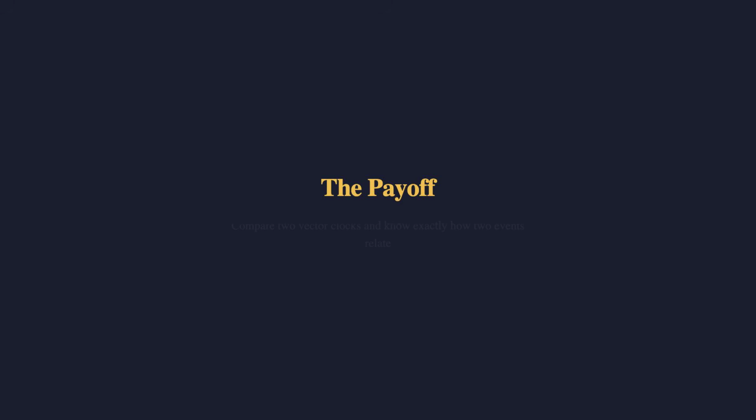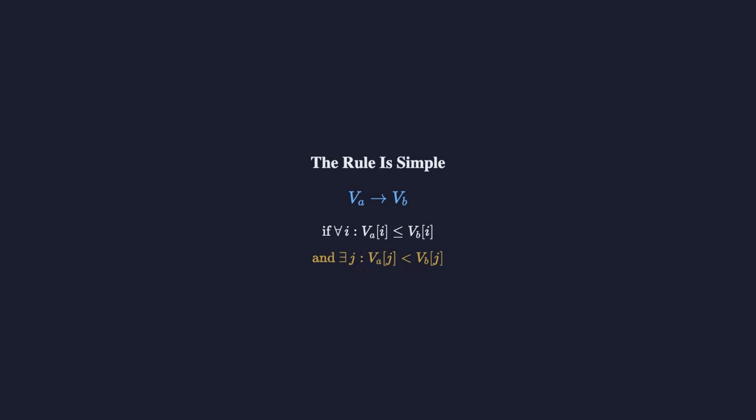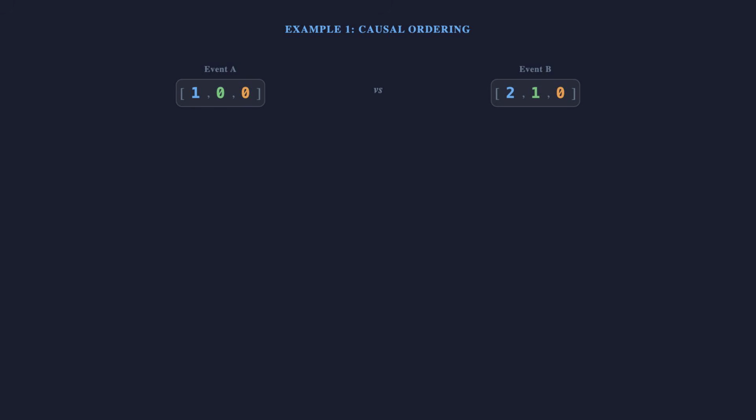Now here's the payoff. We can compare 2 vector clocks and know exactly how 2 events relate. The rule is simple. Vector A happened before vector B if every element of A is less than or equal to the corresponding element of B, and at least one element is strictly less. Let's try it. Compare 1, 0, 0 and 2, 1, 0. Every element of the first is less than or equal to the second. 1 is less than 2, 0 is less than 1, 0 equals 0, and at least 1 is strictly less. So the first event happened before the second.